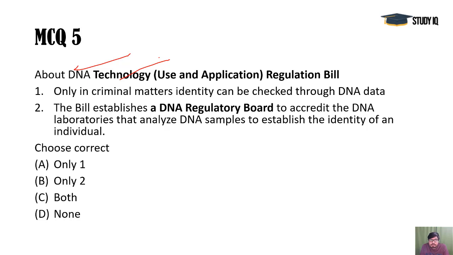Now the statement says that only in criminal matters can identity be checked through DNA data. This is wrong, because there are civil cases also. IPC 1860 is also applicable here in some cases, and in cases where punishment is more than 7 years, consents are not allowed. There are categories for undertrials and suspected people, and in all these cases they need to find the identity. So for the clarification of identity they are bringing these provisions in the law, not only in criminal matters but in other matters also. Next, it will establish a DNA regulatory board. That is perfectly correct. Second is correct, first is wrong. So B is the answer here.